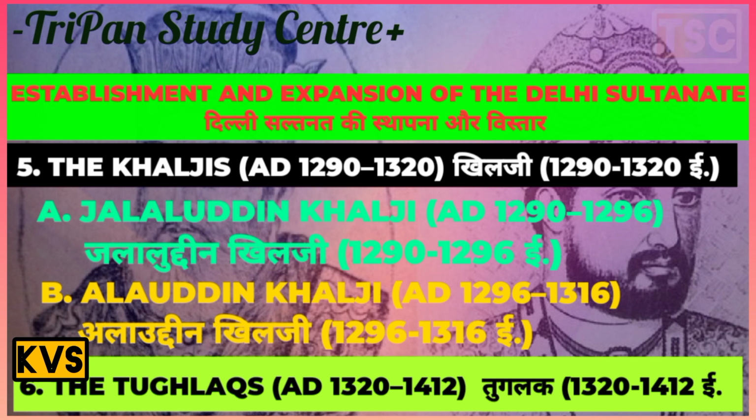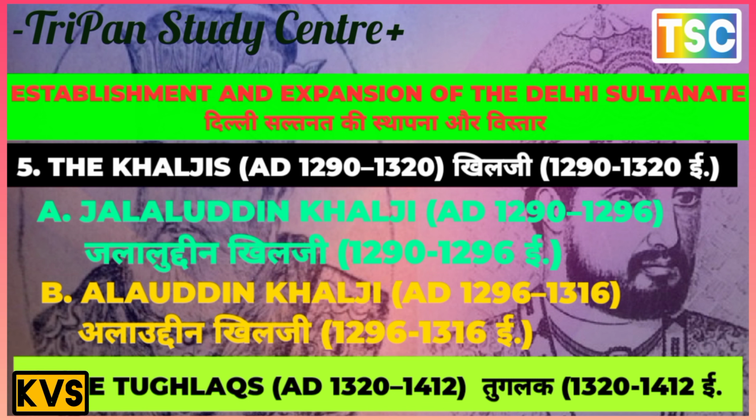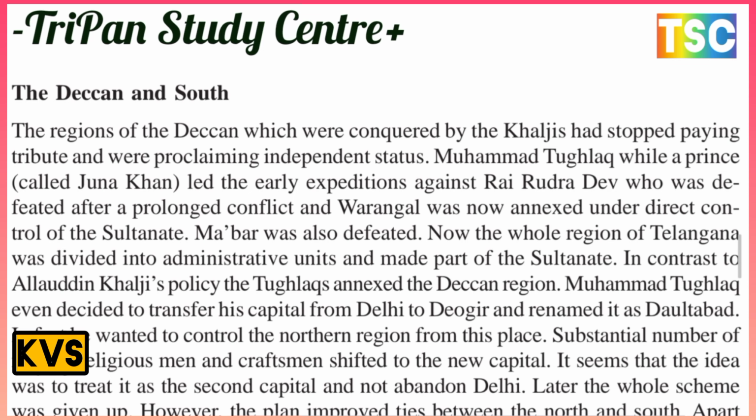The regions of the Deccan, which were conquered by the Khaljis, had stopped paying tribute and were proclaiming an independent status. The prince Muhammad Tughlaq called Juna Khan led an early expedition against Rai Durgdev, who was defeated after a prolonged siege, and Warangal was now under the direct control of the Sultan.